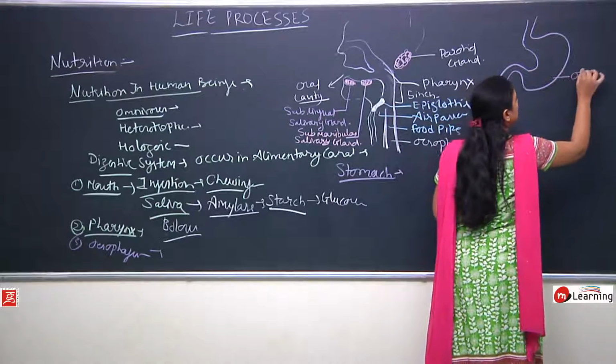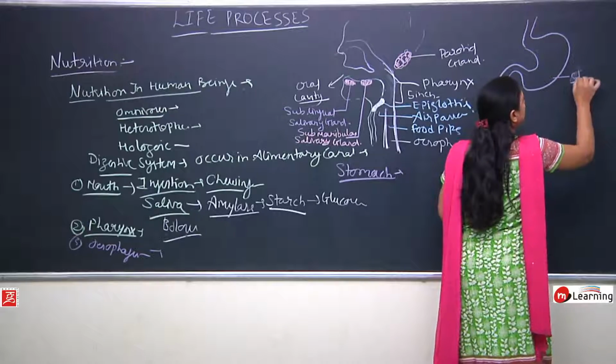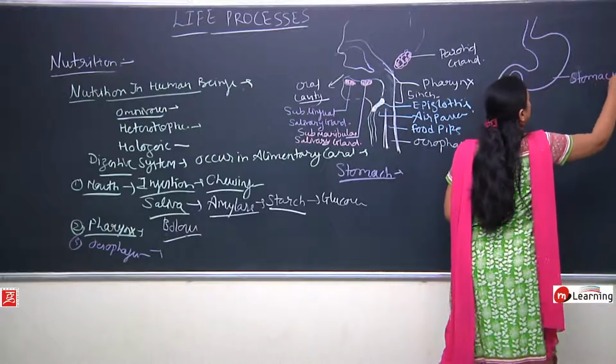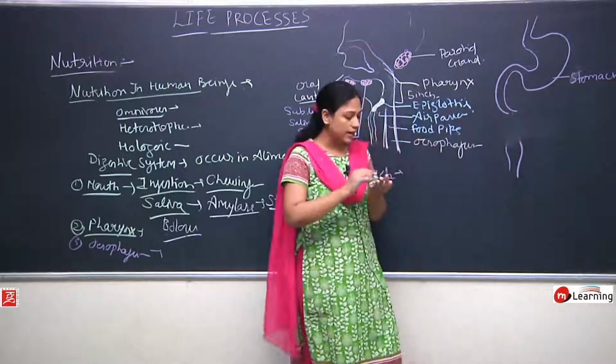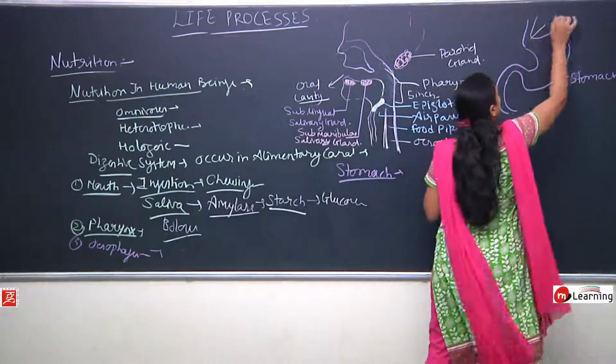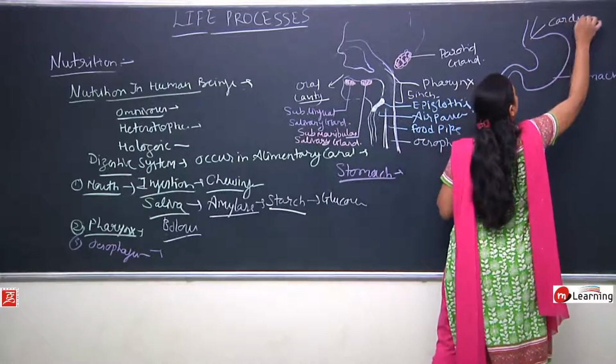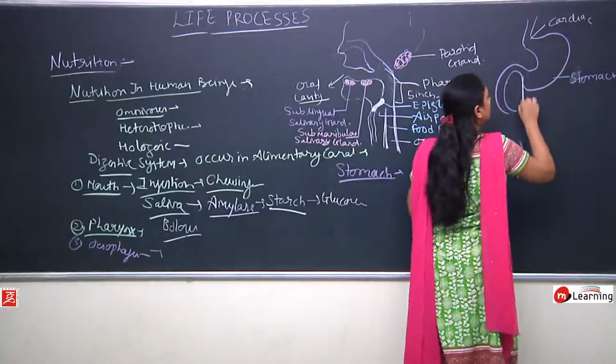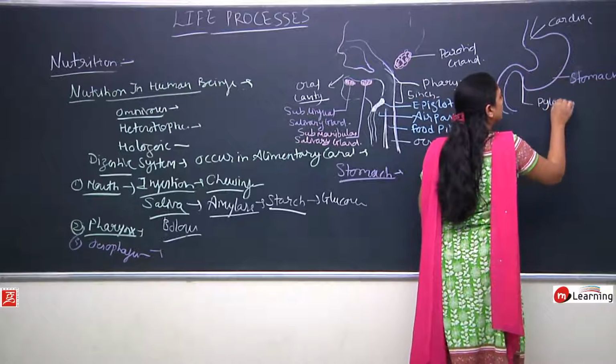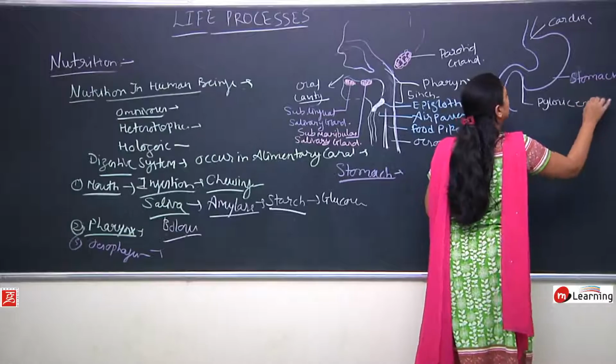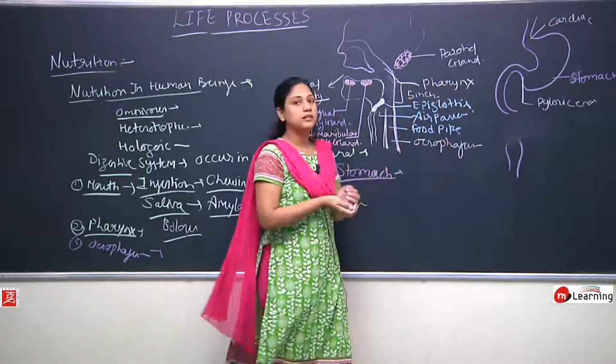This organ is known as the stomach. The stomach has two ends. The upper end is called the cardiac end. The lower end is called the pyloric end.